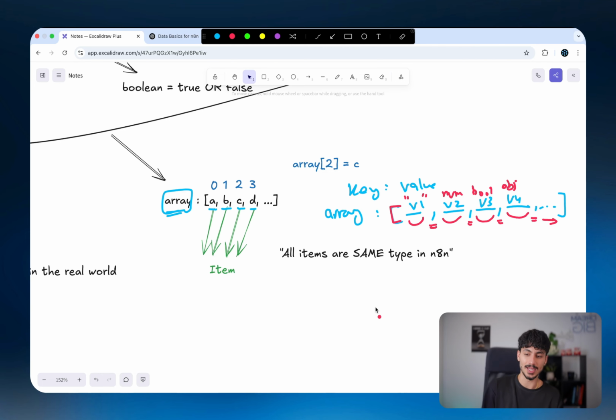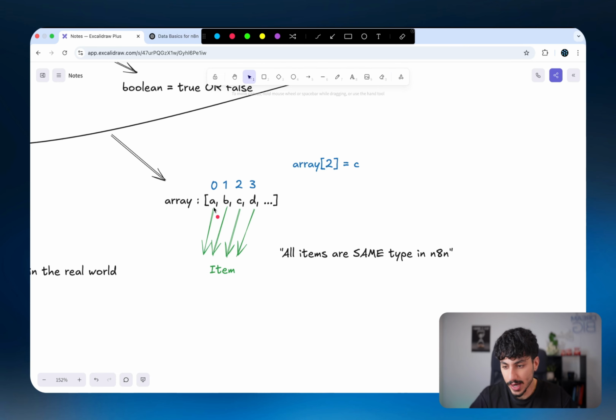But generally inside n8n, it's best practice if you keep all of the data types of each of the elements exactly the same. So ideally, you would have all of these as strings, or all of these as numbers, all of these as Booleans, or all of these as objects. So with an array, it's also the same type of thing. You can have any other data type inside each of its items. So you can have strings, you can have numbers, you can have Booleans, you can have objects, and you can even have other arrays inside this array. So we call that a nested array.